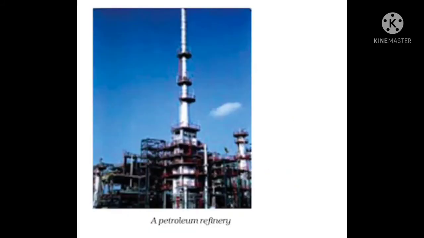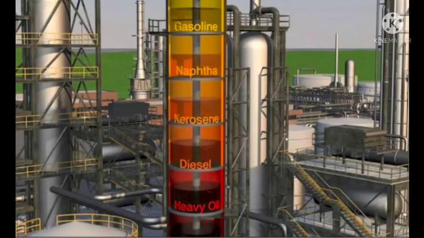So here are the images of a petroleum refinery. As you can see how big it is. That was just a diagrammatic representation. It occupies a lot of area. Very big instruments are there to separate this crude oil, and we are getting different things from this crude oil. So here are the images.